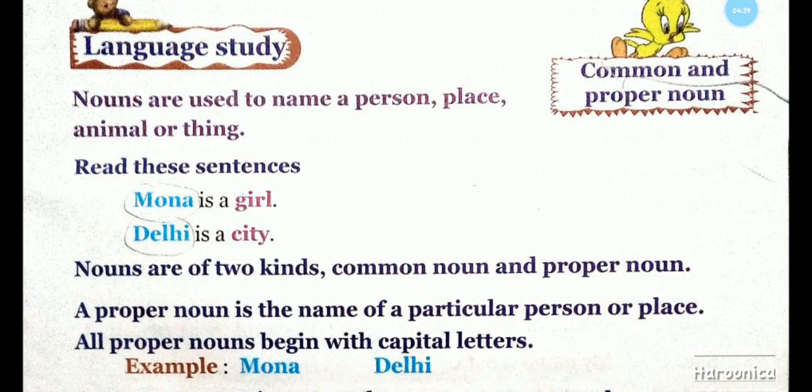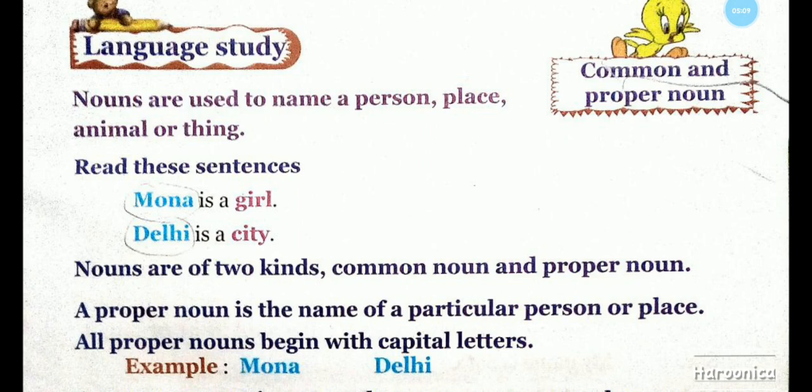So, let us revise. Nouns are used to name a person, place, animal, or thing. Read these sentences. Mona is a girl. Delhi is a city. Nouns are of two kinds, common noun and proper noun. A proper noun is the name of a particular place or person.